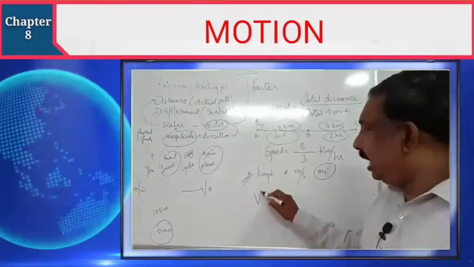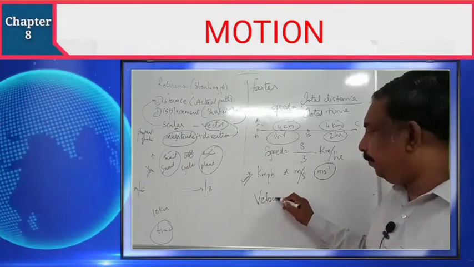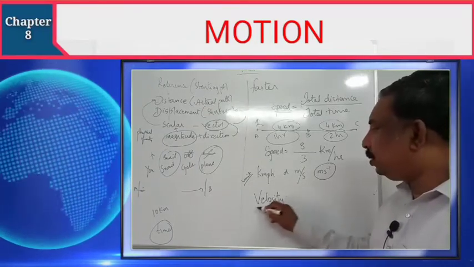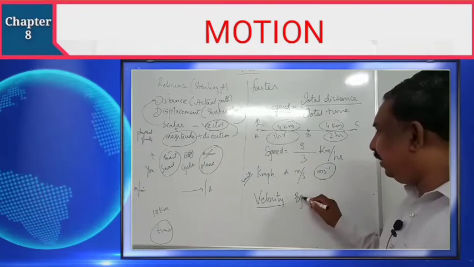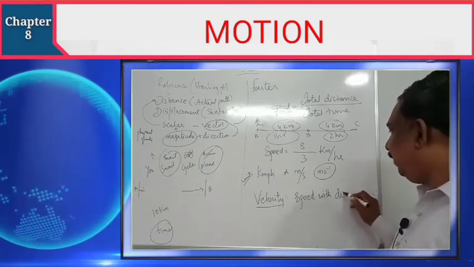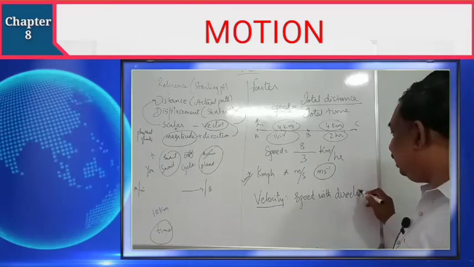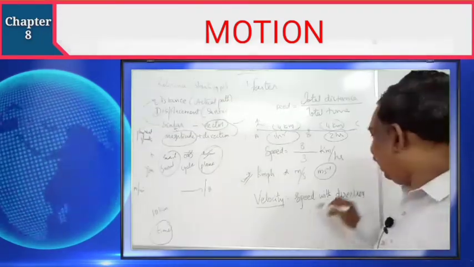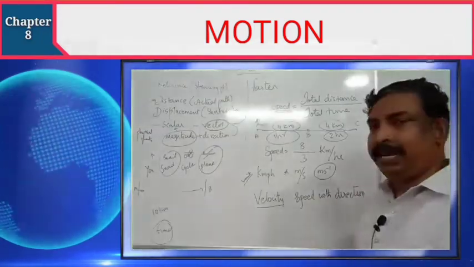Now we are going to see another word, velocity. What is velocity? Speed with direction. We need to consider the direction while calculating the speed.